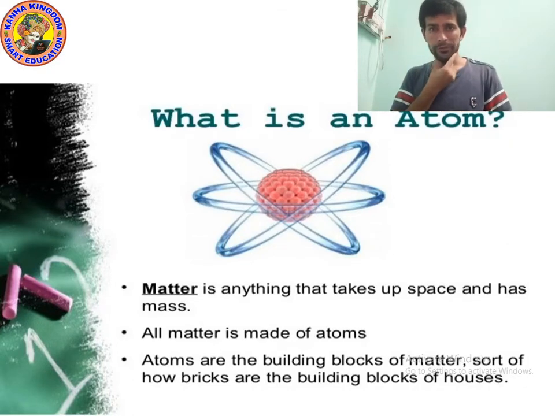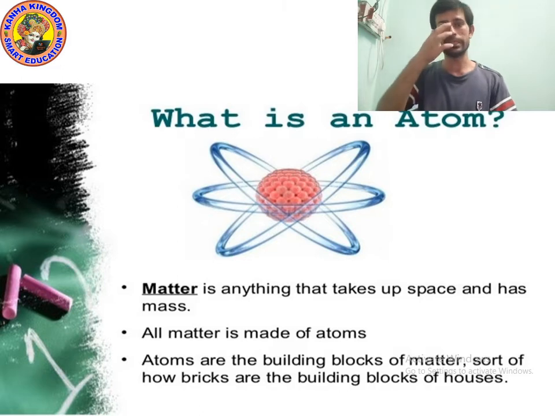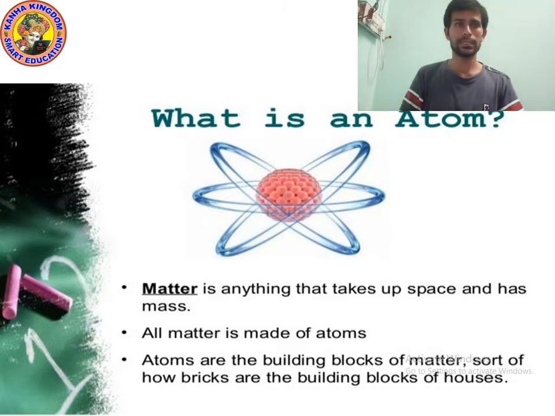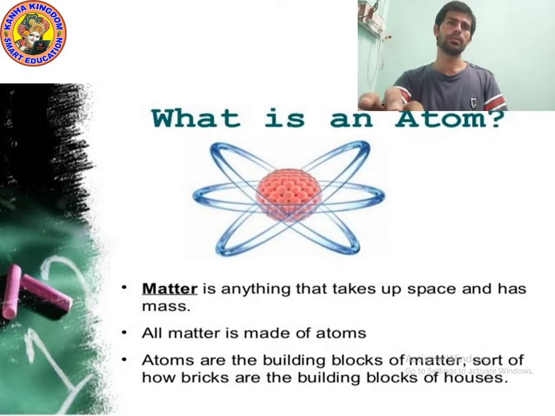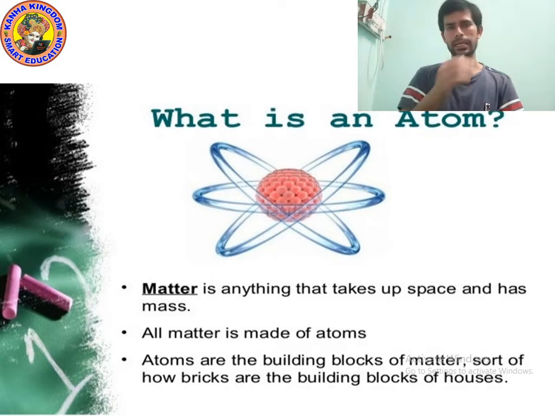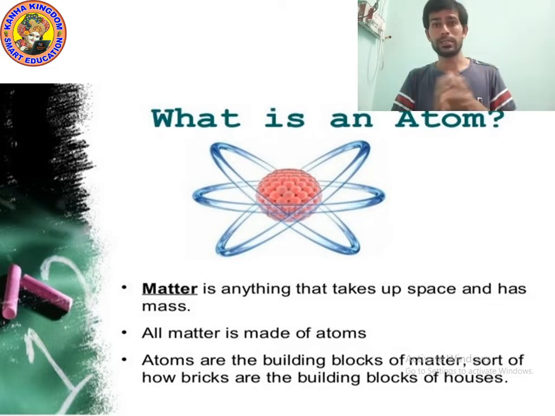So whatever we studied last time we will revise, then we will move to the next topic. Last time I told you about the atom, what is atom, structure of atom. In this class we are going to study the theories given by different scientists for atom, means how the shape of atom was described.